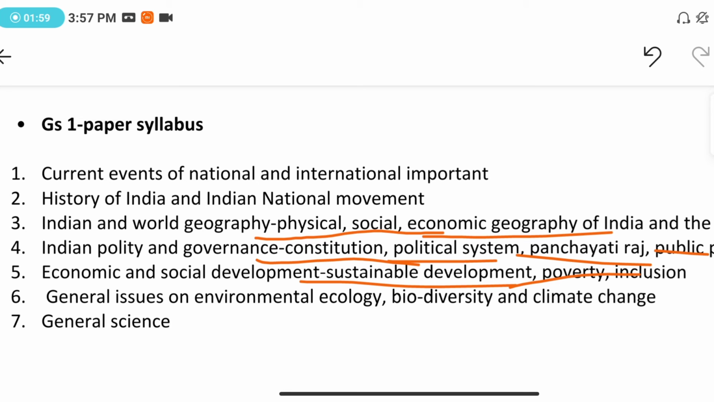And one more thing you have to remember is that this is a paper in which you have negative marking. Okay, so here you will have a cutoff, so make sure that you do not attempt a large number of wrong questions. Then we'll be discussing GS paper 2.